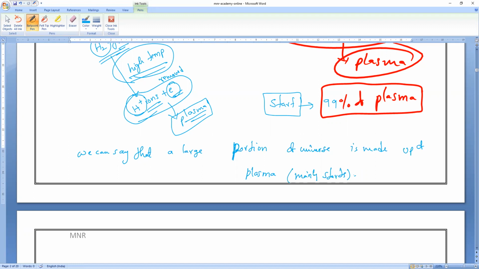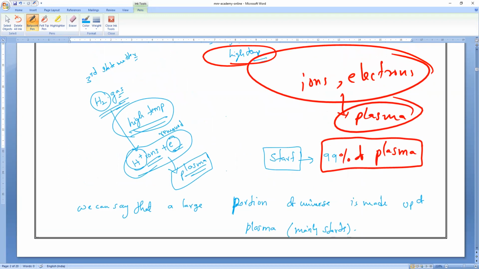Any doubt, anybody can ask me. Sir, can you please put down the screen? What, Shivani? Ions and electrons, plasma, nothing, sir.